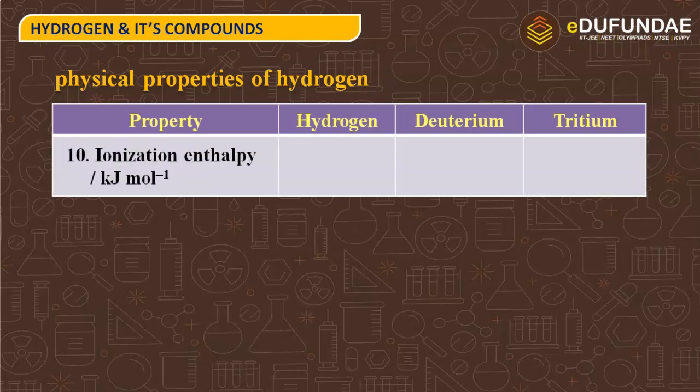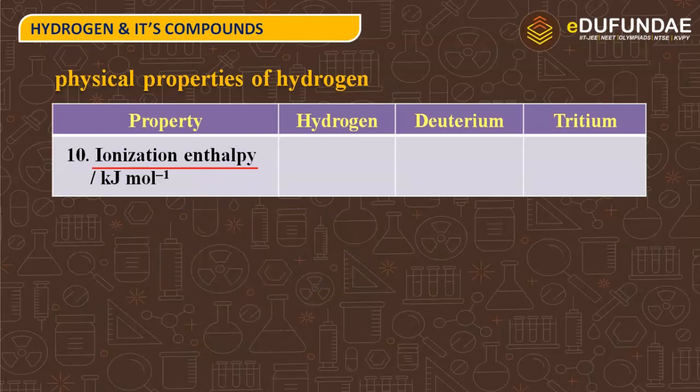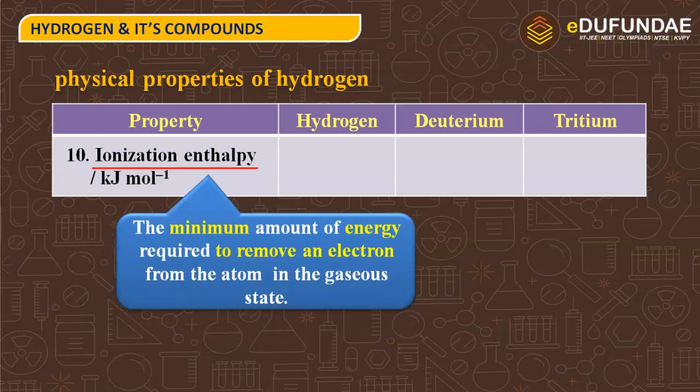Next property is ionization enthalpy, that is measured in kilojoules mole inverse. What is ionization enthalpy? Yes, the minimum amount of energy that is required to remove an electron from the atom in the gaseous state. कोई भी atom अगर gaseous state में present है, why gaseous state? Because जो solid state है, liquid state है, उस केस में जो internuclear और we can say interatomic attraction होती है, interatomic bond होते हैं, those are strong.